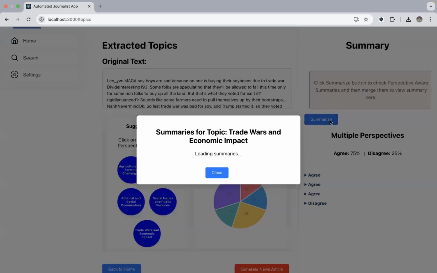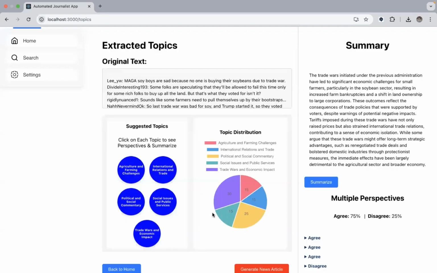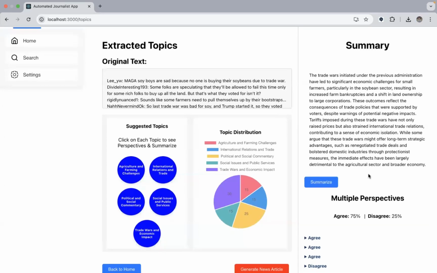Hence, now we click on the summarize button and it loads the possible summaries. One on the agree version of the perspective, another on the disagree version of the perspectives. So we have the agree summary and the disagree summary. And then we merge the summaries and it merges all these perspectives and summaries together into one single summary, which contains all these perspectives. And once we click on the merge summaries button, it invokes the LLM prompting behind and it gives us a merged summary result.